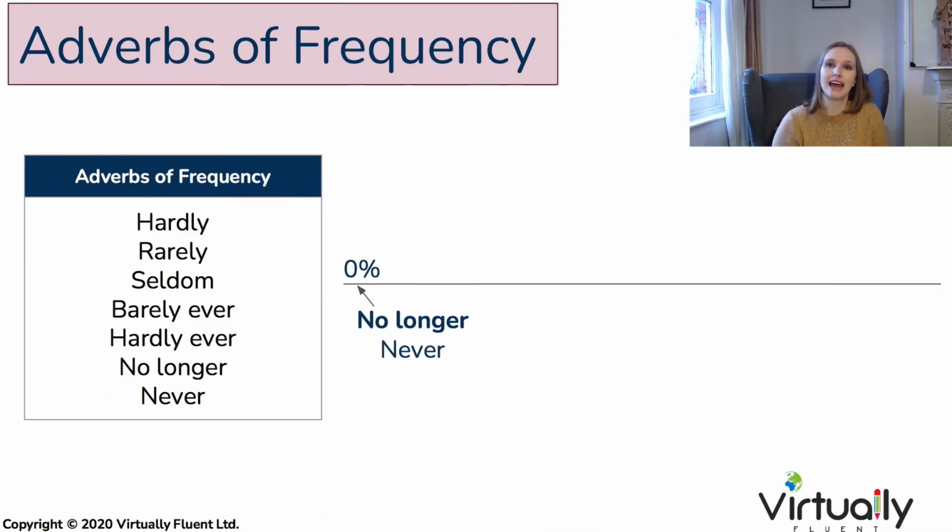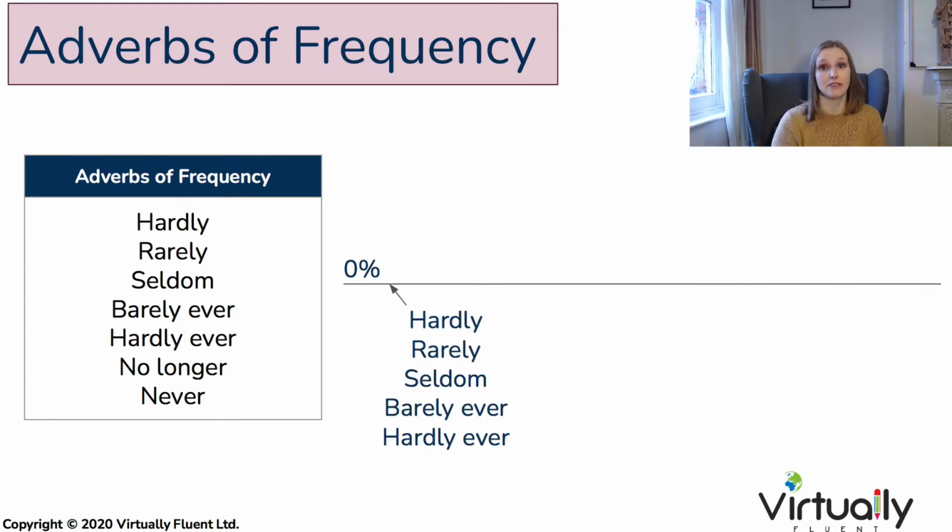So let's start with the adverbs of frequency. The negative adverbs of frequency you can see listed here. Now we have two which absolutely mean 0%, something does not happen, both no longer and never. Just note that no longer is a slightly different one because it means before something did used to happen, but then you changed and now this does not happen. And we also have some negative adverbs which are slightly more than 0%, let's say 5-10%.